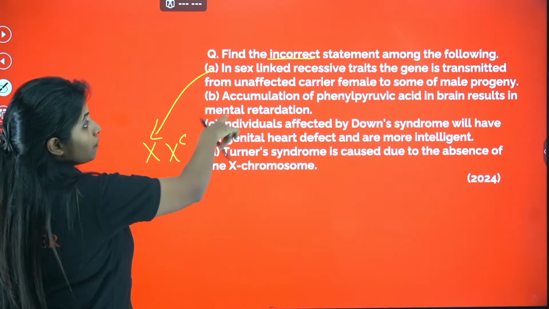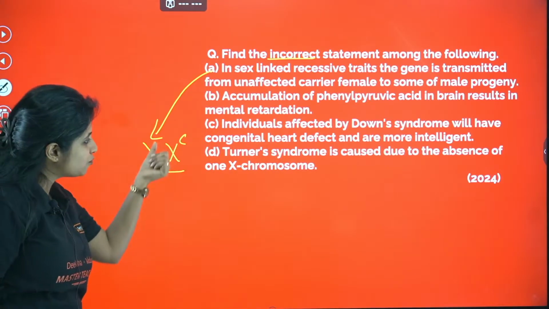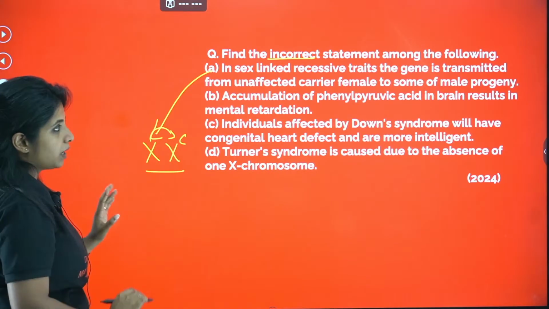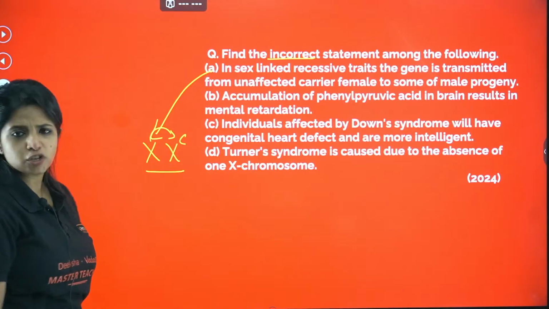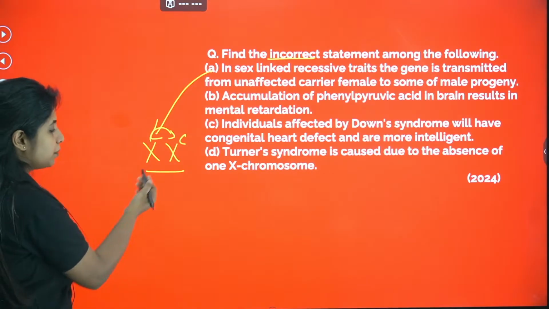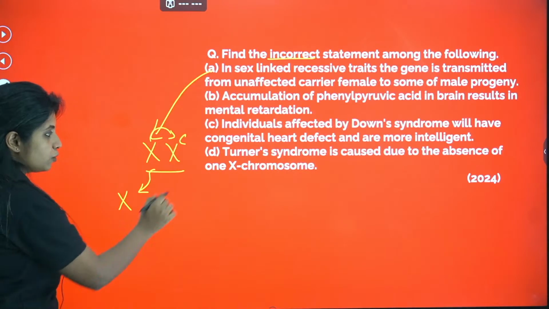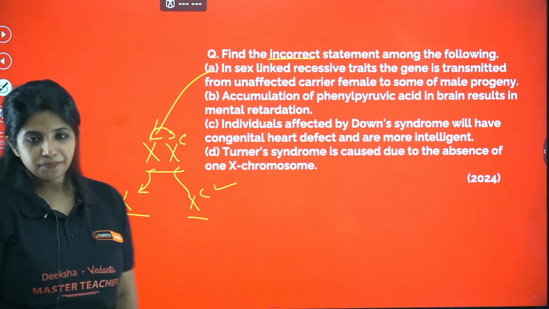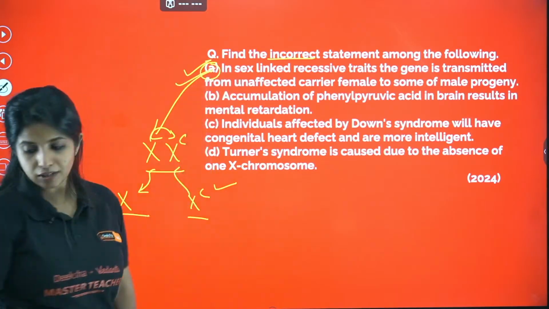In that, from unaffected carrier female, that means she looks unaffected, because only one X is going to have the defect, the other one will overshadow the effect. The gene is transmitted to some of the male progeny, is it? Yes, when a male is being formed, the mother can contribute either the normal X chromosome or the affected X chromosome. You can pass it. So obviously A is definitely going to be correct.